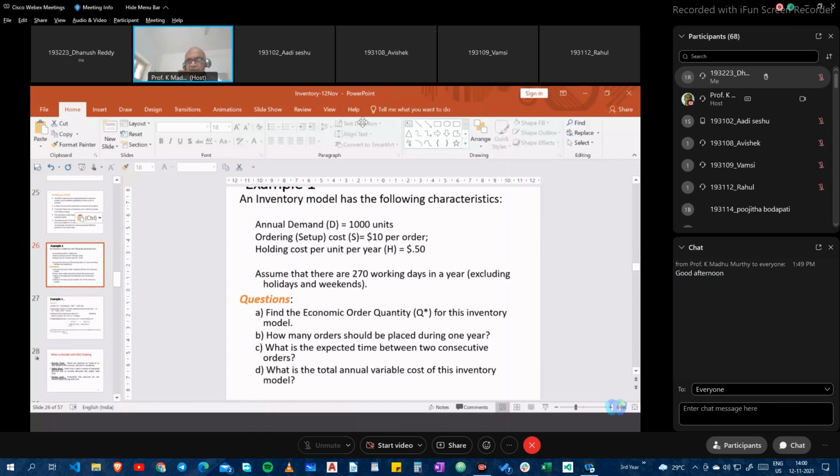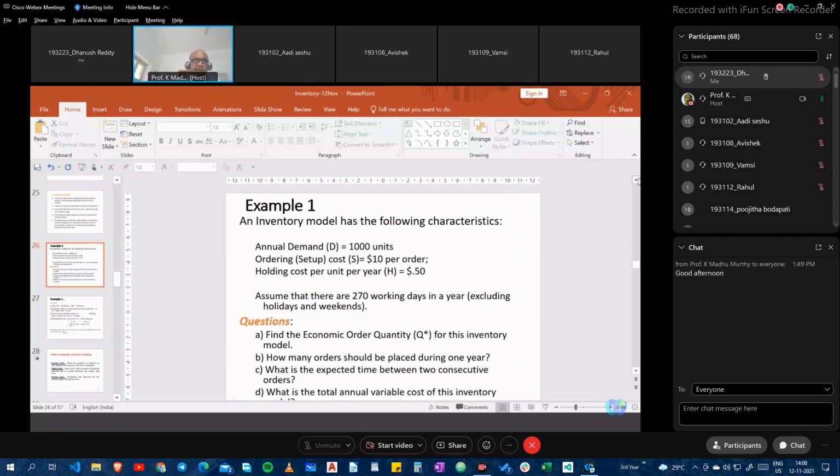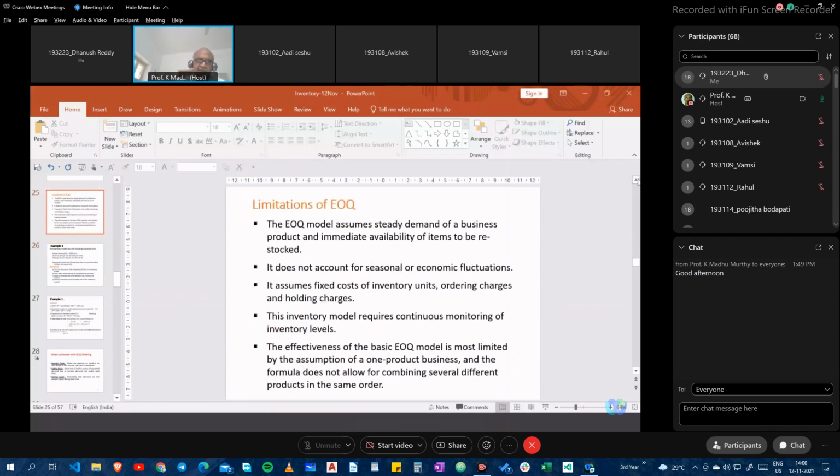So for the sake of recording, let me again go back to the limitations of EOQ. The EOQ model assumes steady demand of a business and immediate availability of items to be restocked. It does not account for seasonal or economic fluctuations, and it assumes fixed costs of inventory units, ordering charges, and holding charges.